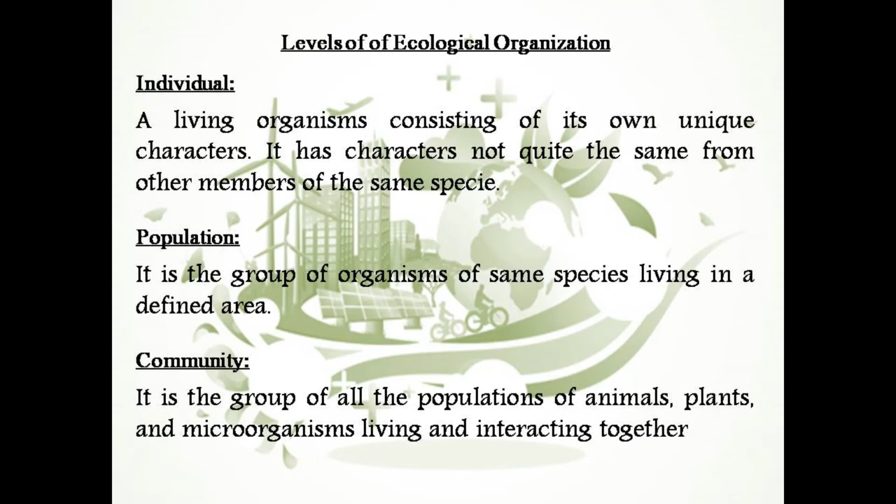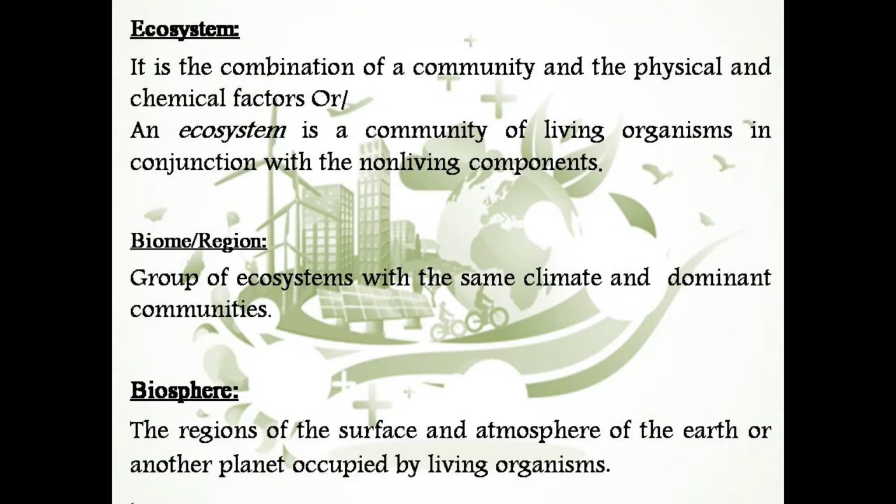When many populations combine to live together, they form a community. So in a community, you will find a group of different populations, such as populations of animals, plants, and microorganisms combined together to form a single community. When the community of living organisms is combined with the non-living components of that community, they form an ecosystem. So basically the living community along with the non-living components together makes up an ecosystem. Non-living components include the soil, air, water, those which are not living.